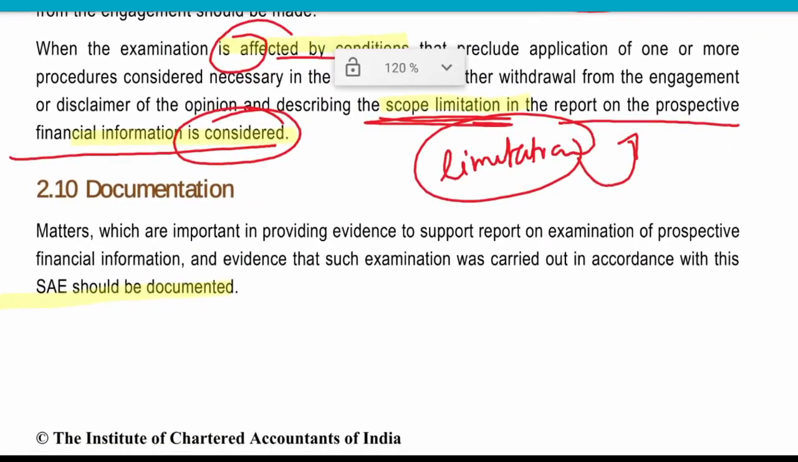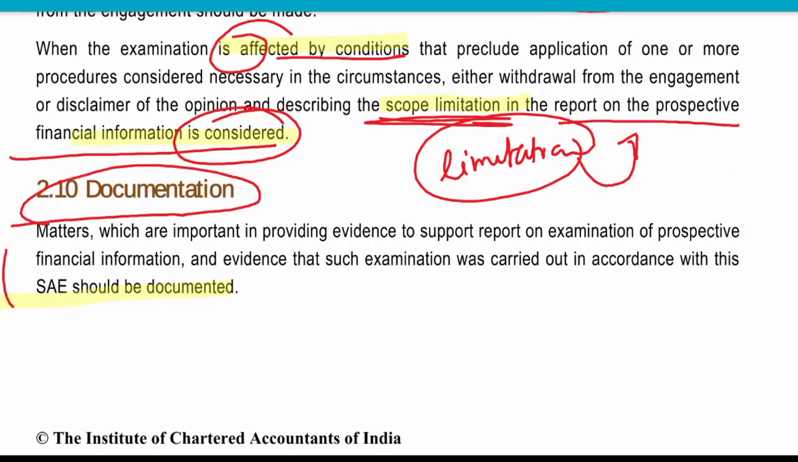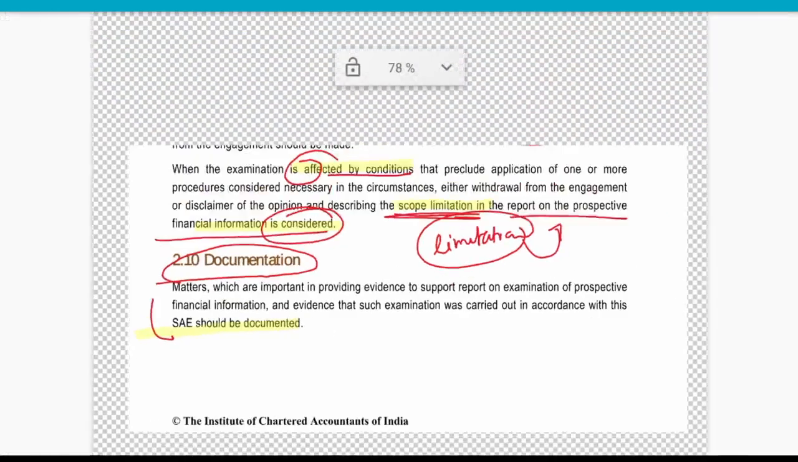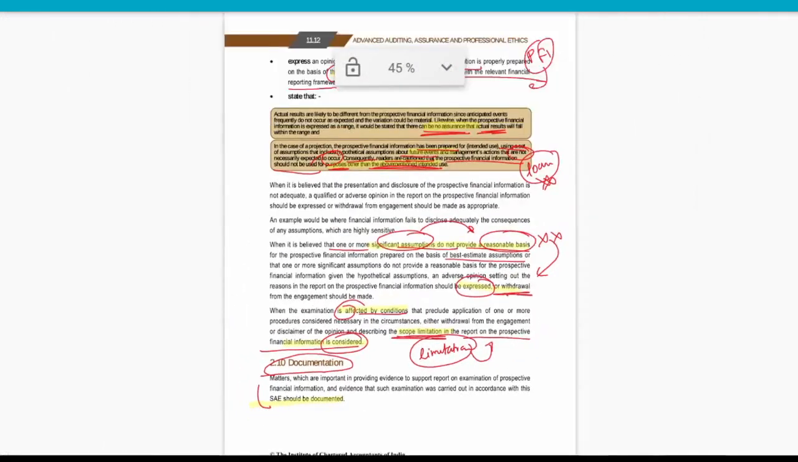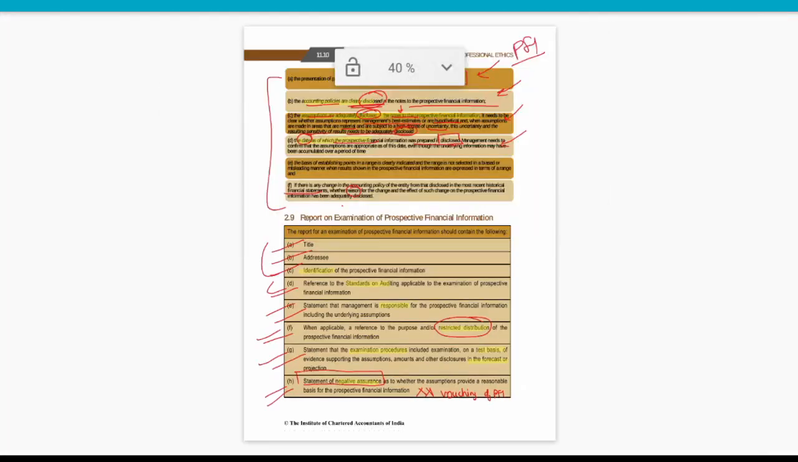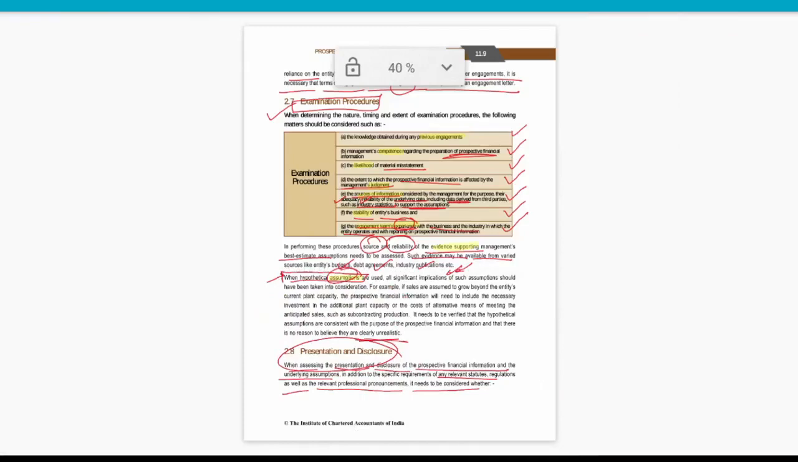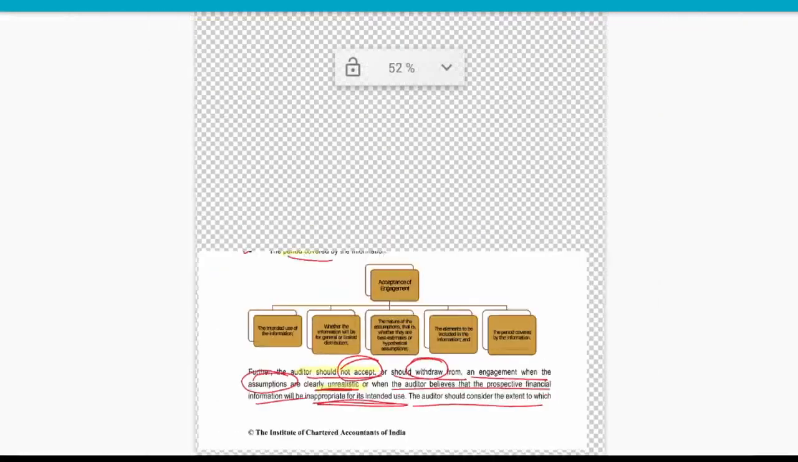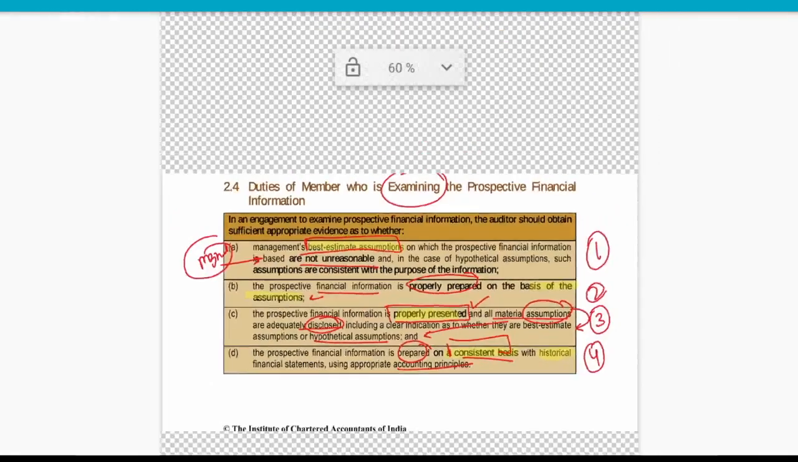Then the methods which are important, you need to document the same in the documentation. Is it clear, guys? It is kind of simple, but it has taken much time because I need to explain to you what it is about.